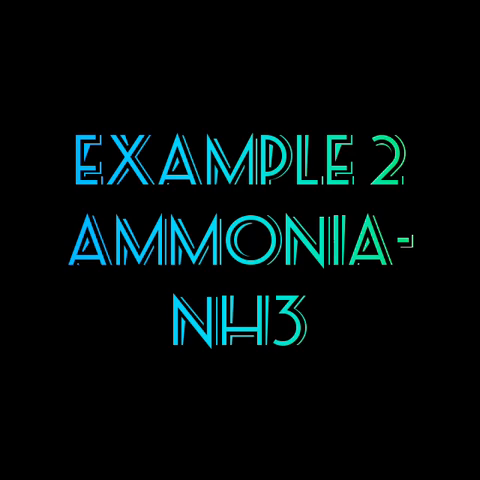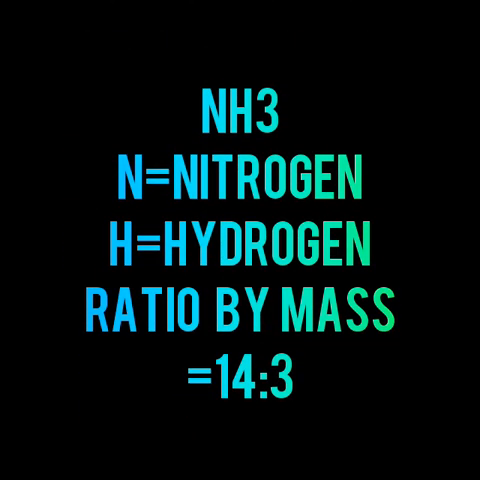Second example is ammonia. Ammonia is a compound having a formula NH3. Ammonia is a compound containing 1 nitrogen atom and 3 hydrogen atoms in the formula NH3. In the compound, nitrogen and hydrogen are always present in the ratio 14:3. 14 is the atomic mass of nitrogen and 3 is the atomic mass of 3 hydrogen atoms present in ammonia.